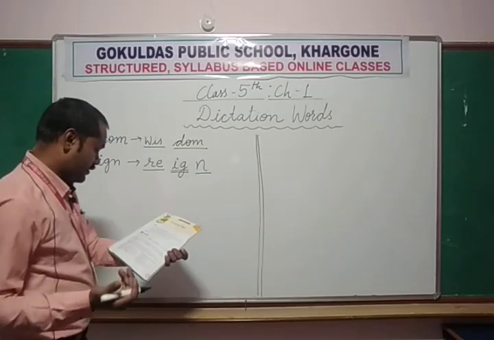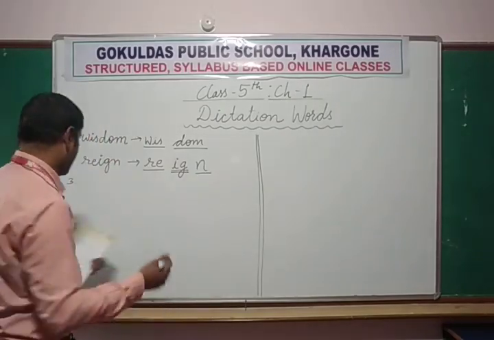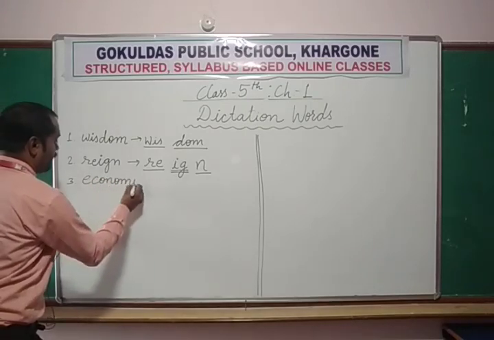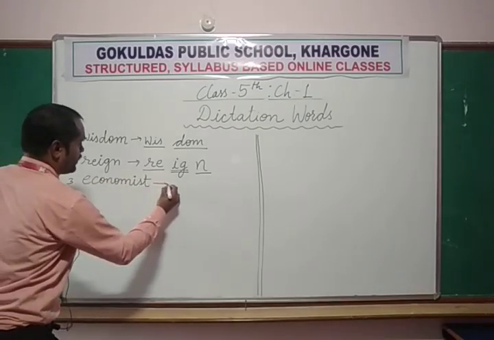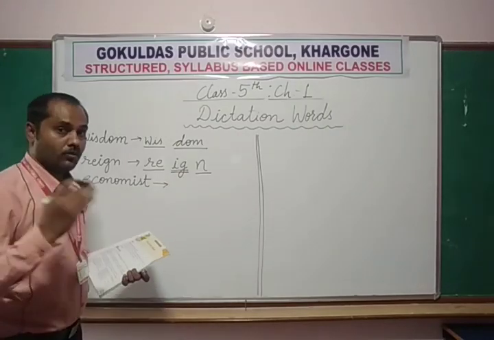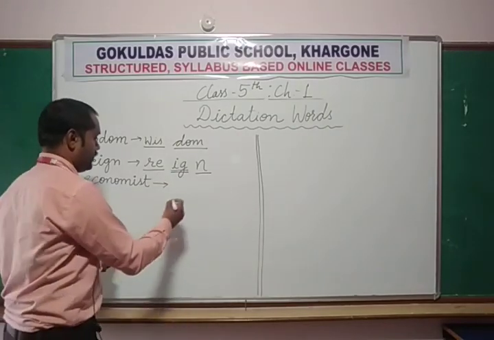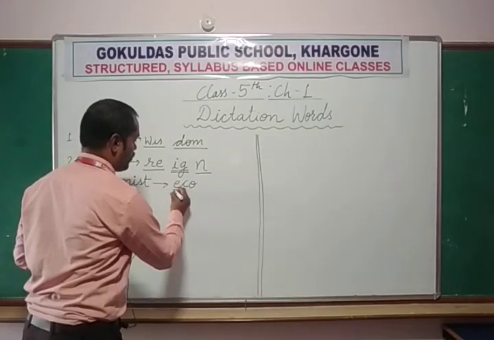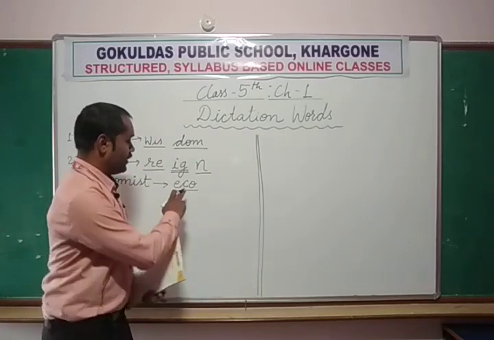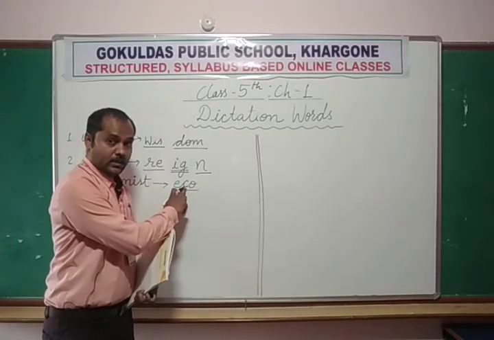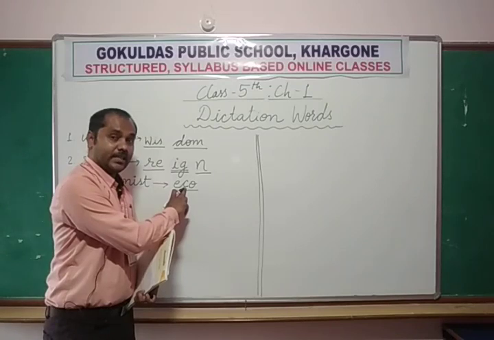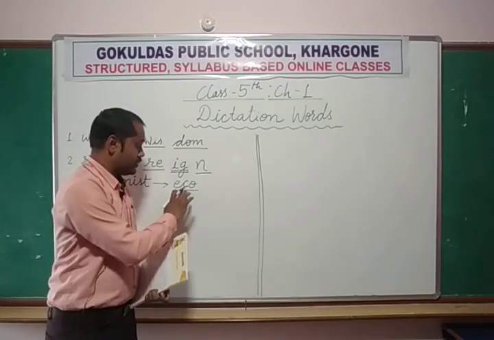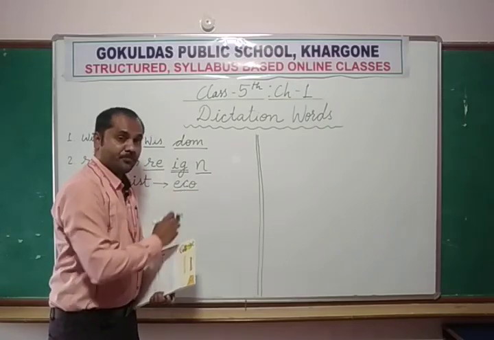Third, Acharya. Acharya is a Hindi word. Economist. How do we pronounce it, or how do we learn this word? E C O, eco. Sometimes we pronounce C as S, and sometimes we pronounce C as K. Here we are pronouncing it K. C O, co, eco.